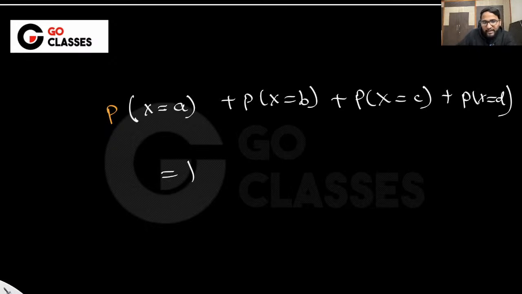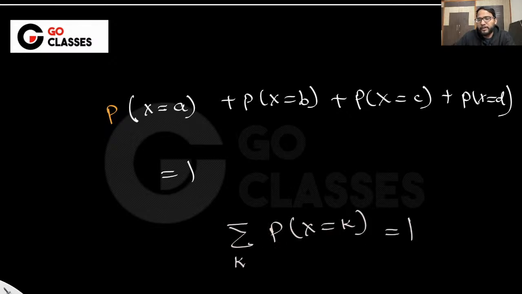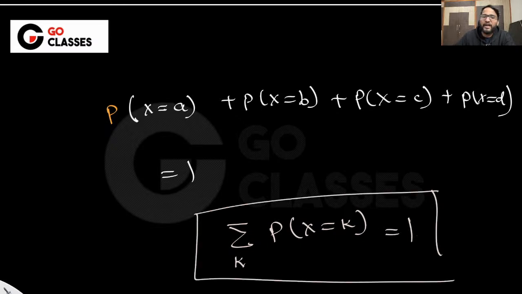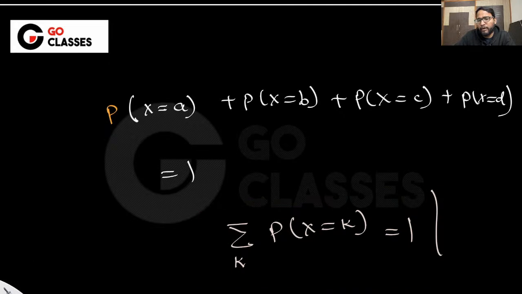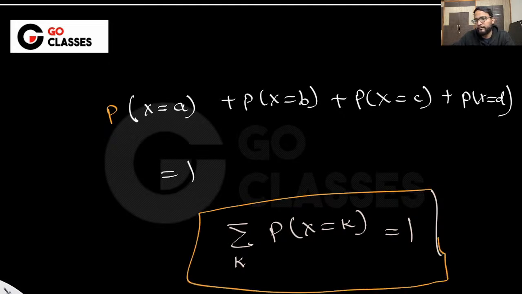In other words, I can say the summation of all probabilities over all the values that x can take is always 1, right? Because every outcome will be mapping to one of the values. Let me know if that is okay to everyone.